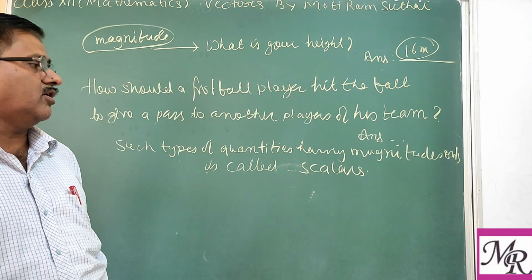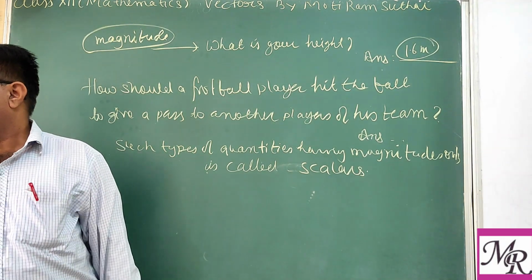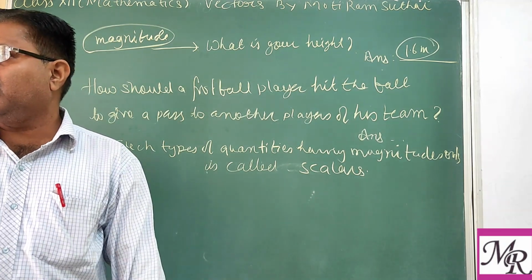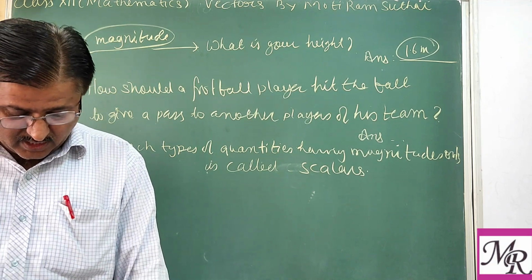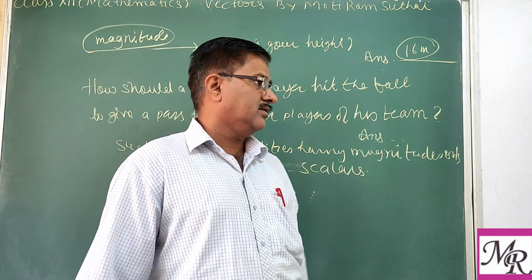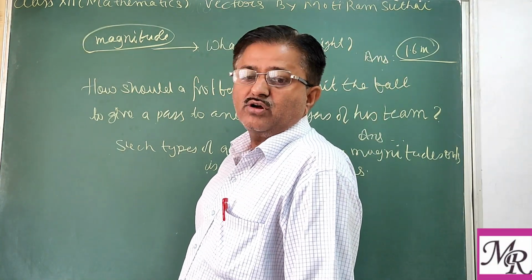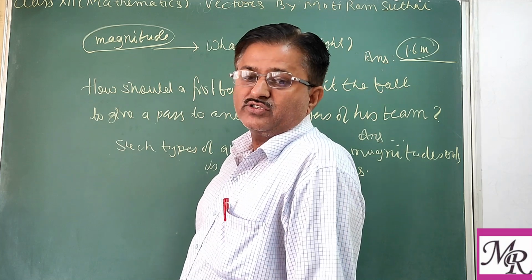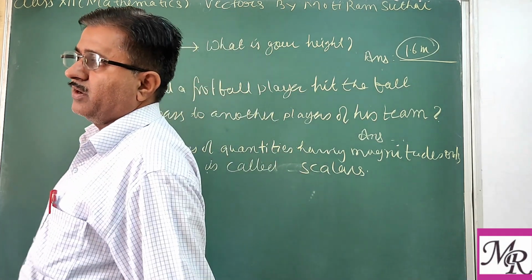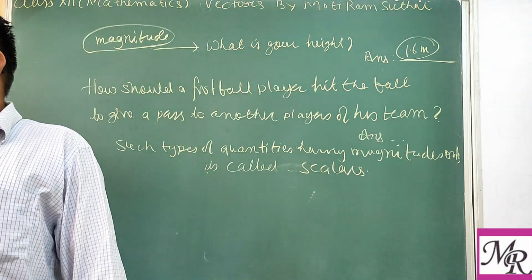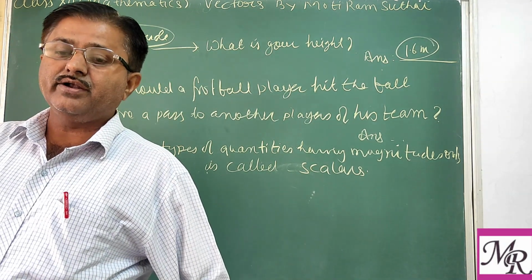Using the word muscular power includes two things: one is the magnitude and the other is the direction, because the direction in which the teammate stands matters, and in what quantity force is applied decides whether it reaches the second player. So to answer the second query, we need muscular strength as well as direction.